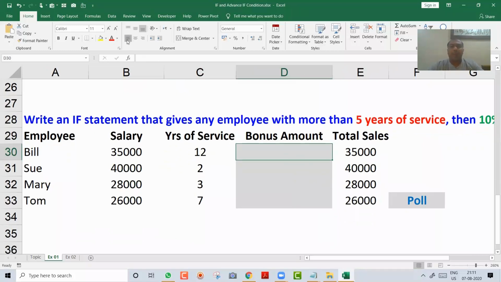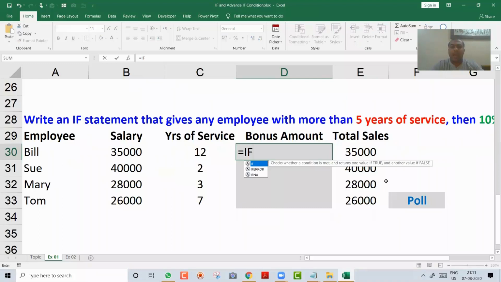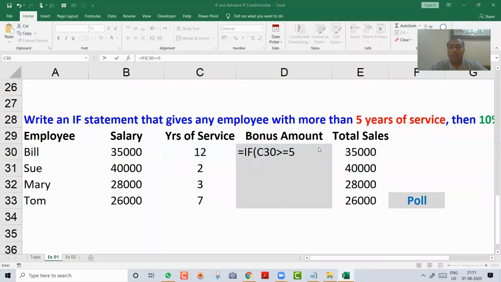So here I will do the left align and I will say equal and I will say if. Think in your mind how you are going to do it. Okay. So I say equal if this value, that is C30, if C30 greater than 5, or if you wanted to consider 5 also, you can say greater than equal to 5. So you can write this way also, greater than equal to 5. Okay. So greater than equal to 5, comma, value if true, what should happen?